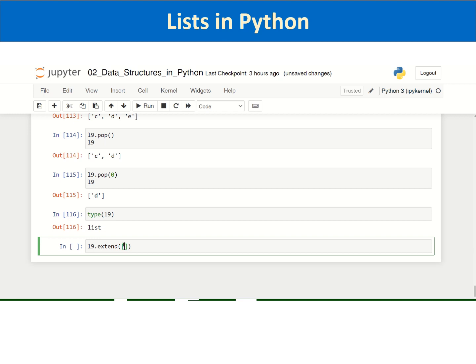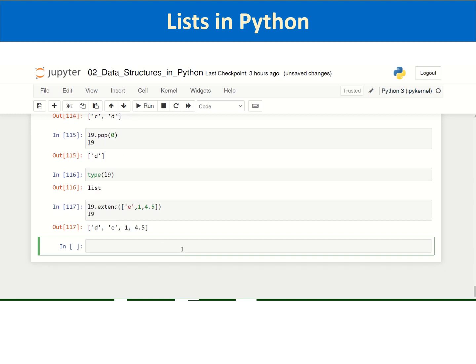Let us pass a list to add to D the elements E, 1, 4.5, various elements. I am passing a list as a parameter to extend. To L9 it was initially only one element D, whereas now it has been extended by inclusion of all these elements in the same order at the end: E, 1 and 4.5. So that is about extend.